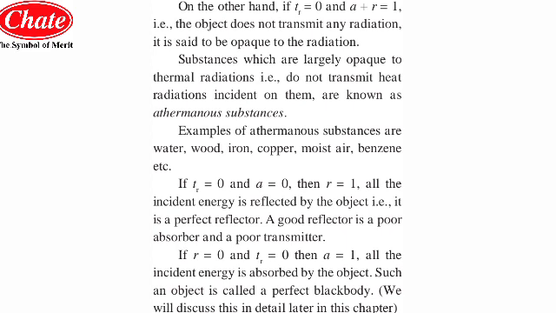Now, the black body is the only object where there is zero transmittance, and the amount of reflection out of the heat radiation falling over that body will also be very small. There will be only one term, the absorptivity, means the maximum amount of heat energy radiation falling over the surface of that body will be absorbed, which is called a perfect black body.